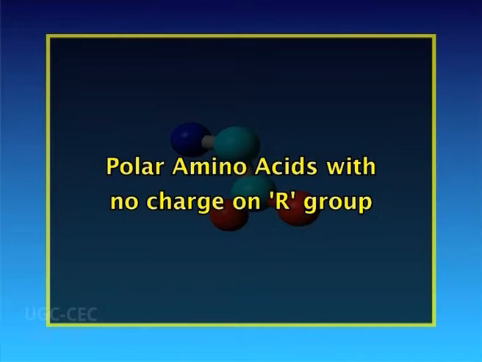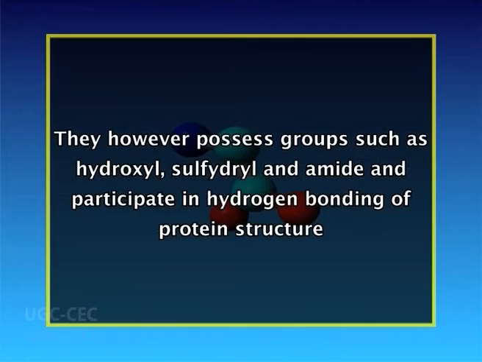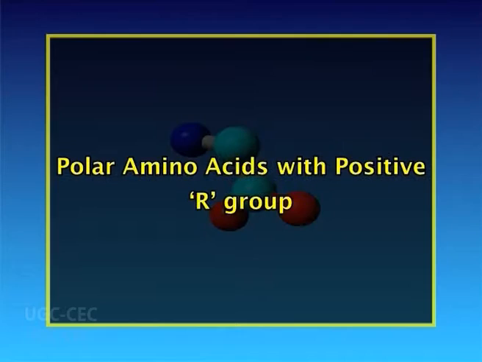Now, polar amino acids with no charge on R group. These amino acids as such carry no charge on the R group. They however possess groups such as hydroxyl, sulfhydryl and amide and participate in hydrogen bonding of protein structure. The amino acids in this group are serine, threonine, etc. Now, polar amino acids with positive R group.